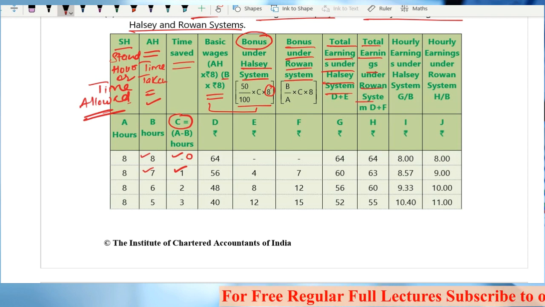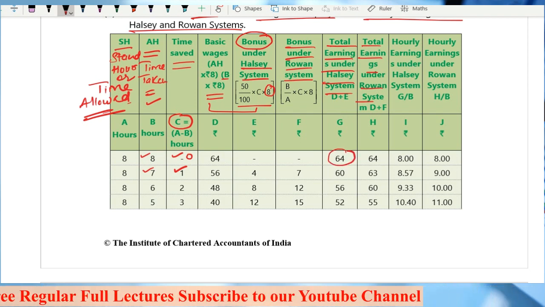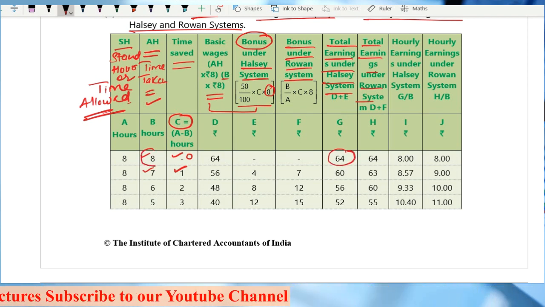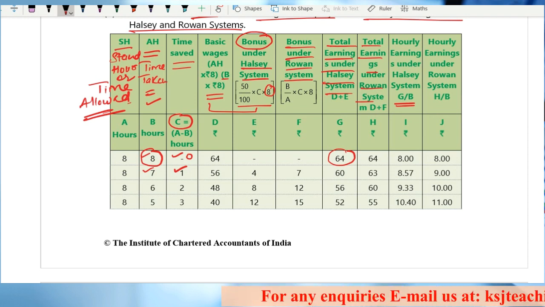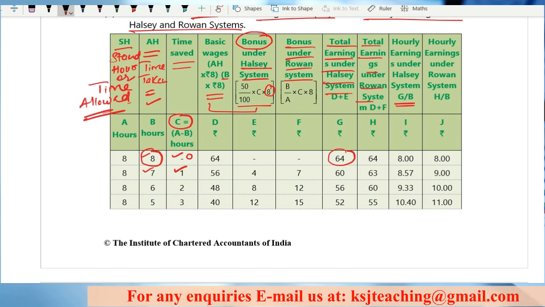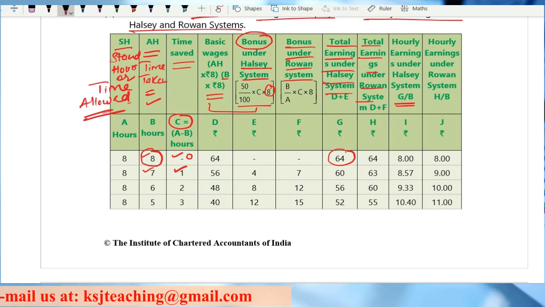Now, hourly rate of earnings, that means the total earnings divided by the number of hours that you have actually worked. G divided by B means the total earnings under that respective system divided by the total number of hours actually worked, right? Because we will take the cost only for those hours for which actually the work has been done. This is what I told you in the very first and second lecture when we did the employee cost.